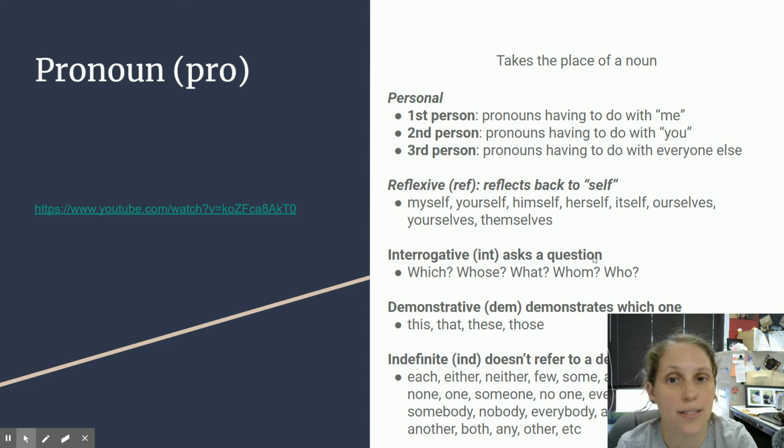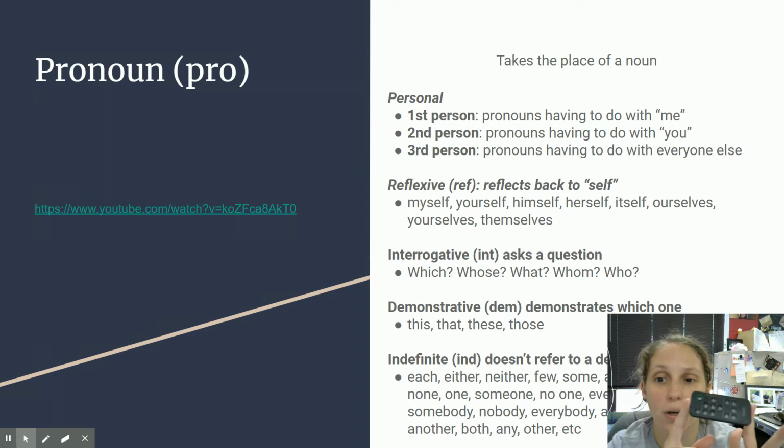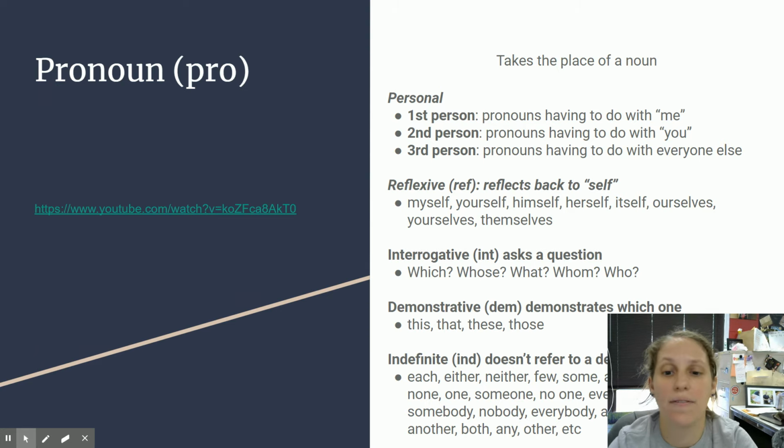Interrogative pronouns ask questions. So which, whose, what, whom, and who, all of those are interrogative pronouns. So you'd write int pro beside those. Demonstrative pronouns talk about a specific one, like this remote. It is a specific remote. So that would be a demonstrative pronoun. Indefinite isn't referring to a specific one. It might say all remotes. It's not talking about this remote. It's talking about all the remotes that have ever existed. So that would be indefinite.